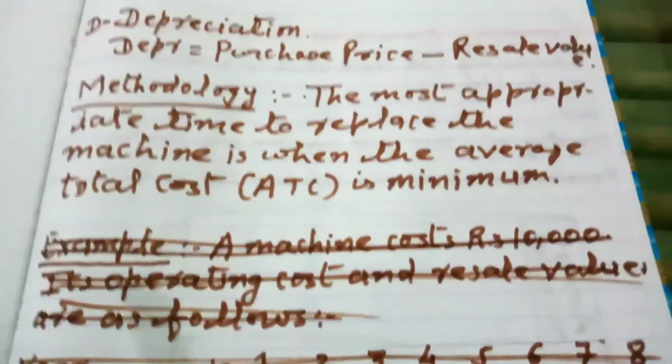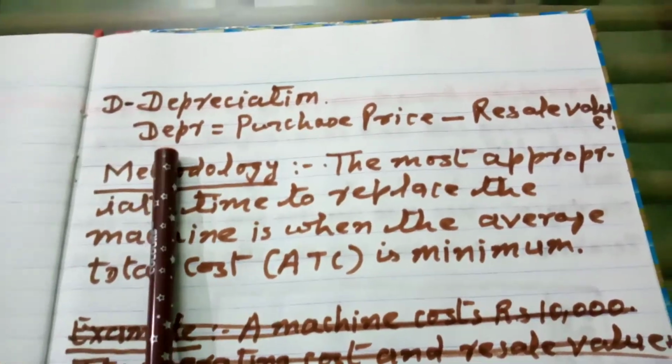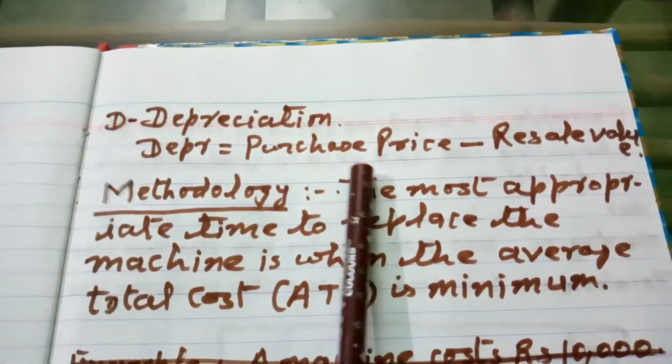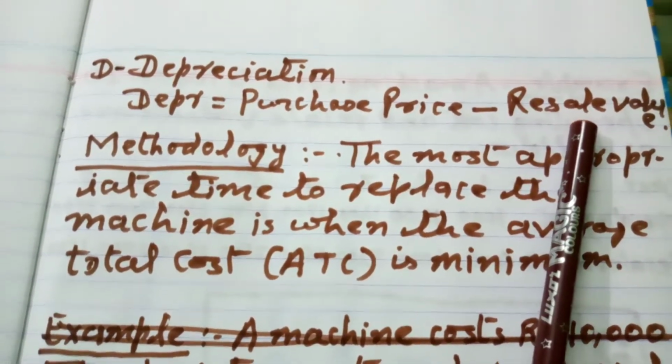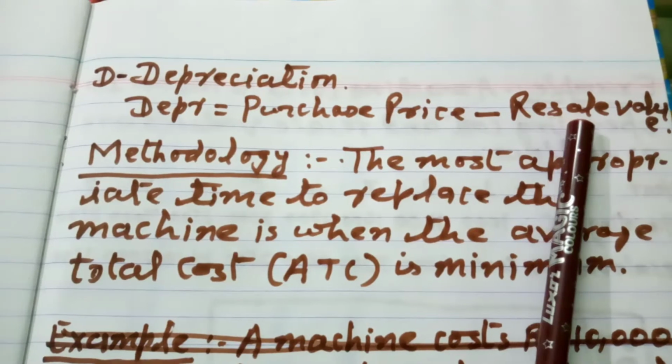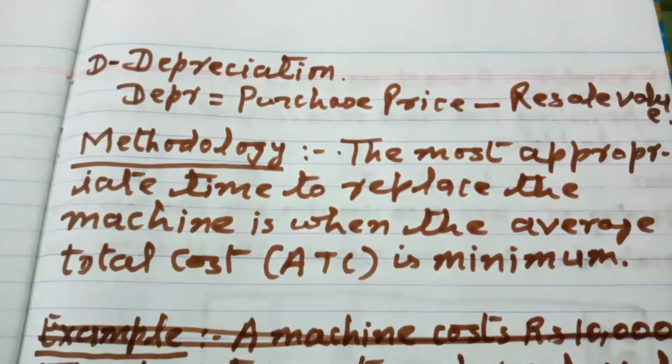And then another important thing is depreciation, where depreciation means the purchase price of the machine minus the resale value of the machine at the end of any time period. Now this depreciation is very important.